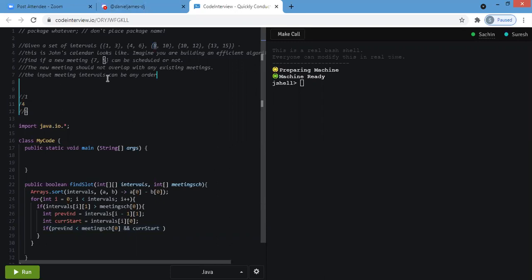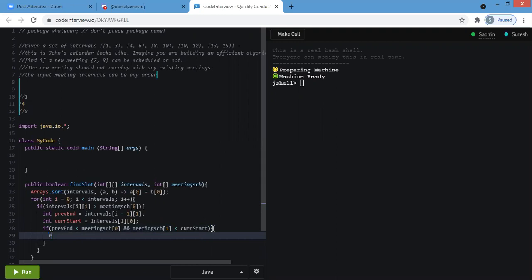So current start is after a meeting schedule. So meeting schedule of 1 is less than current start.